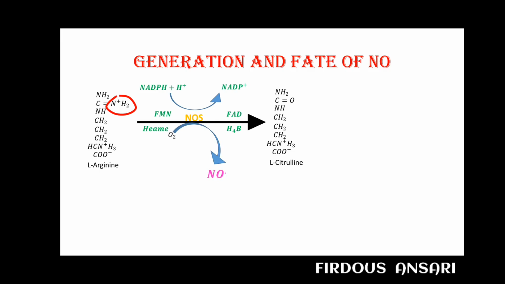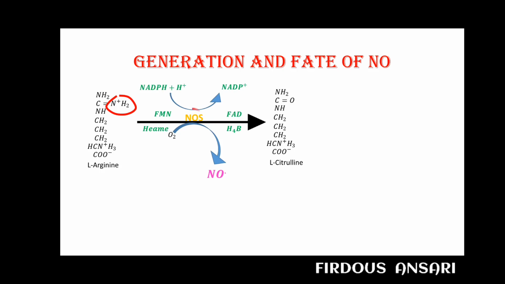The rate of nitric oxide production depends on the activity of the nitric oxide synthase enzyme, because the substrate is normally present in excess. L-arginine is always present in excess. If the nitric oxide synthase is active, it will cause production of nitric oxide, but if the enzyme is not active, there won't be any production of the product, that is nitric oxide. So there is no problem with the substrate, that is L-arginine. The synthesis mainly depends upon the activity of the enzyme.